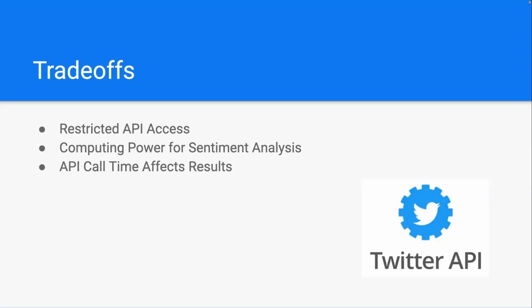And then for API call time, we noticed that we were getting more tweets towards the end of the hour when we graphed everything. This is potentially affected by when we actually do the API call, and in the future we would potentially change that and hopefully do it more often, or just get the whole span of tweets in the day. Next.